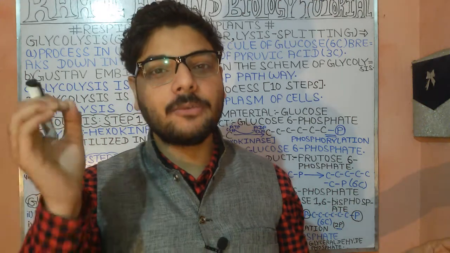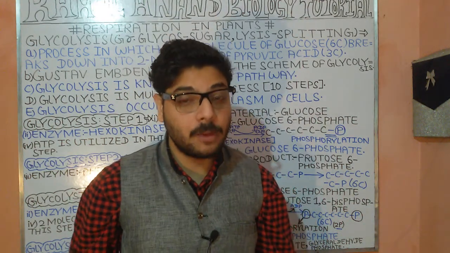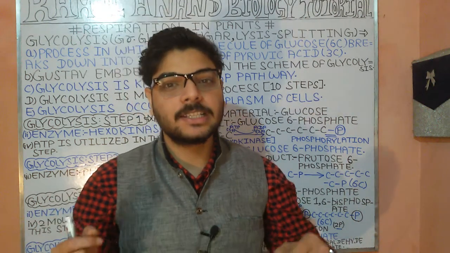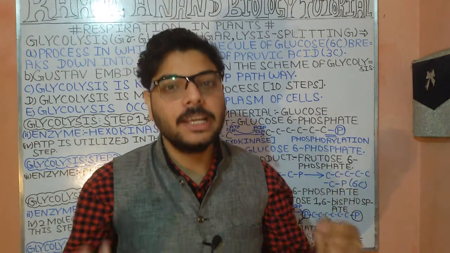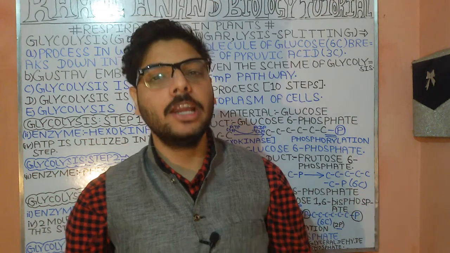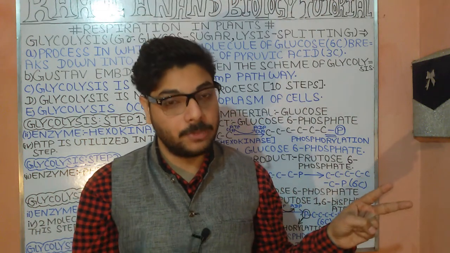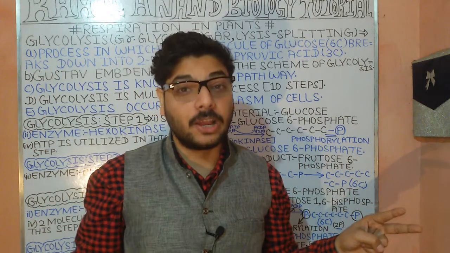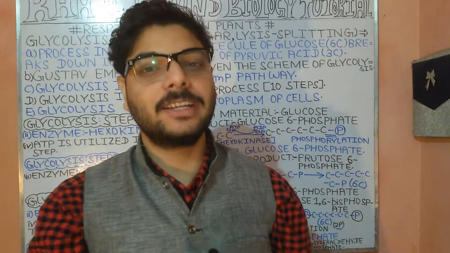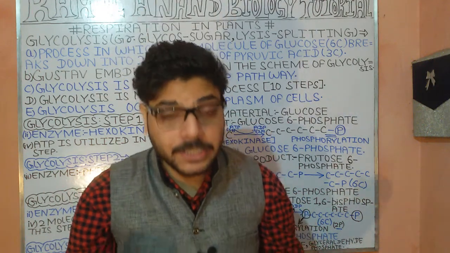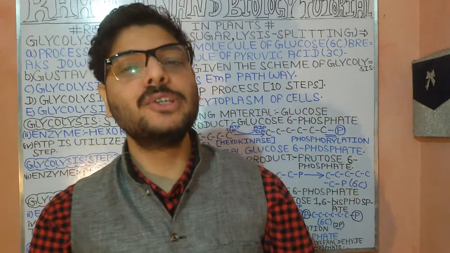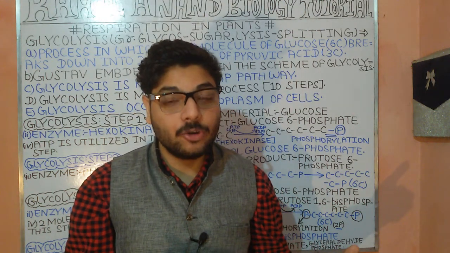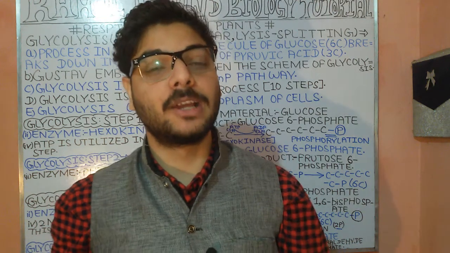Understood? So when we are dealing with the glycolysis, you have to understand the main fact that in glycolysis, one molecule of glucose is broken down into two molecules of pyruvic acid. Talking about the fourth step of the glycolysis, the starting material will be the fructose 1,6 bisphosphate, and the enzyme involved in the fourth step of the glycolysis.